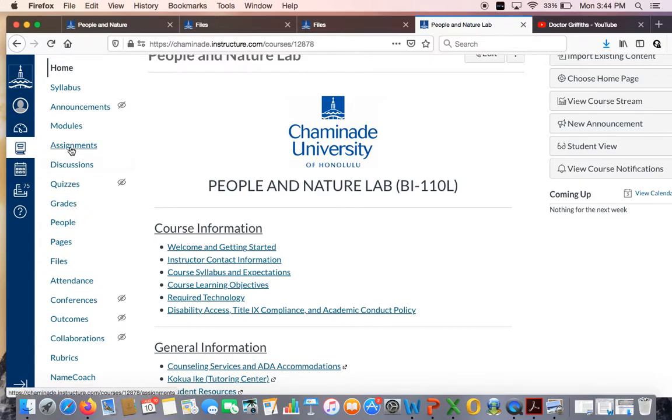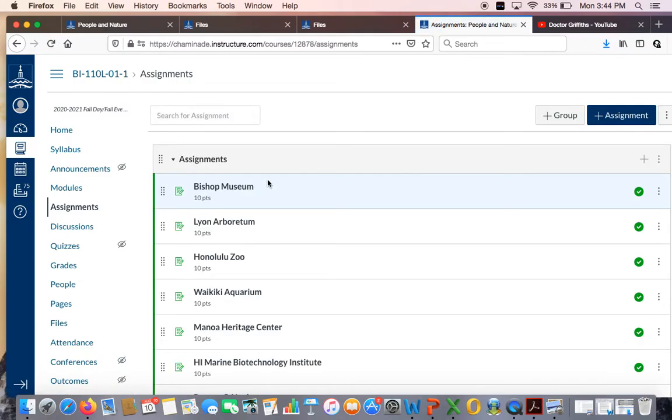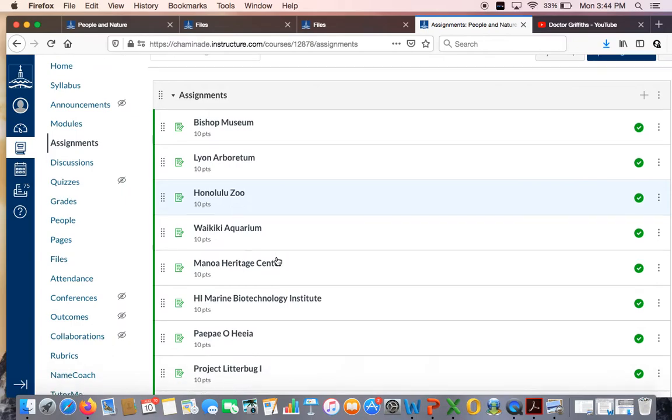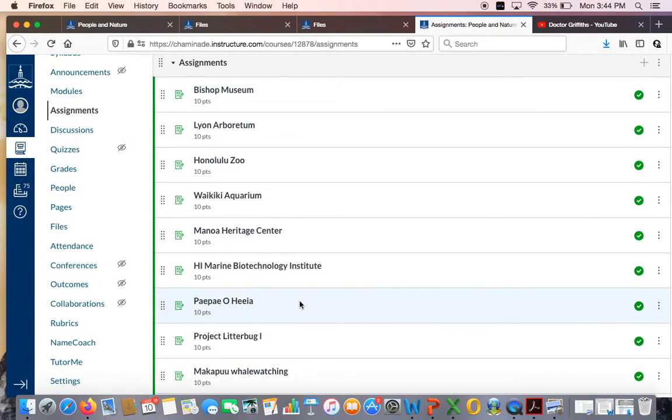And along with that, we're also going to have some deliverables. That'll be found under the assignment section, and underneath here you can see each of the different outings that we would have been going on as a group that I'll be asking you to go on individually, depending on what is open. So we're really going to be playing this by ear this semester. We're in uncharted territory here.